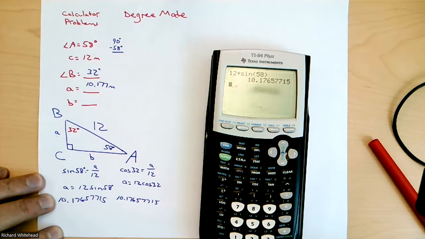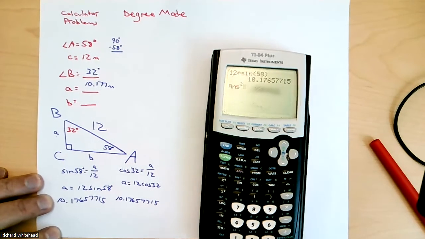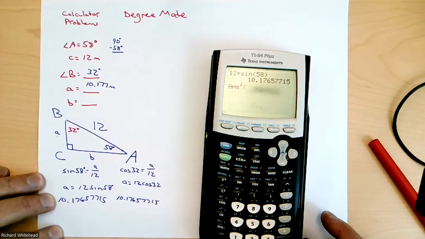If you wanted to do this, you'd press second answer, that button right there. I love that button. Squared, because that answer squared, oh man, I just did this backwards.